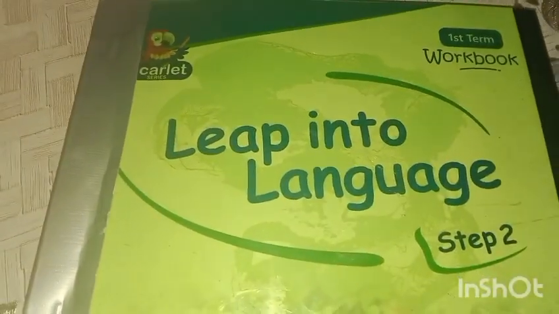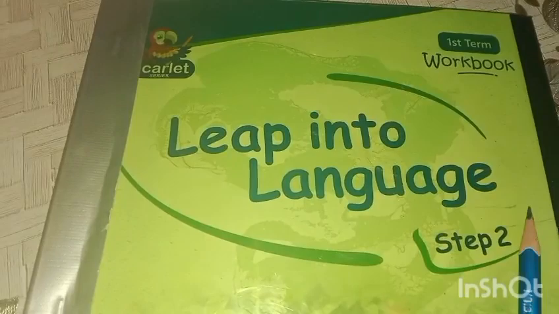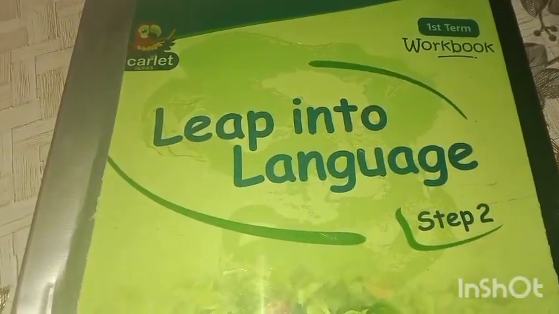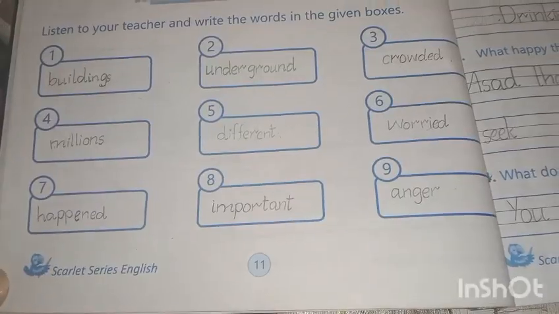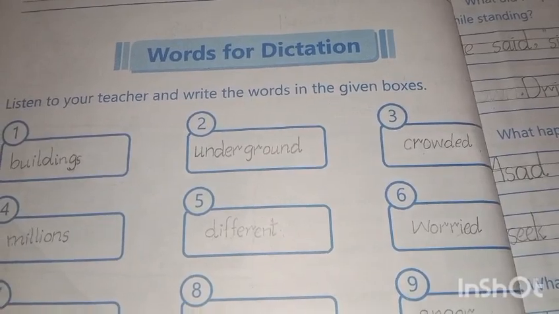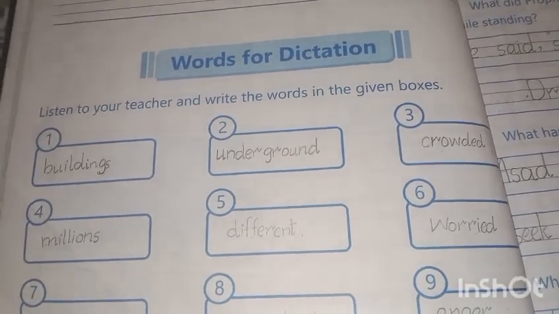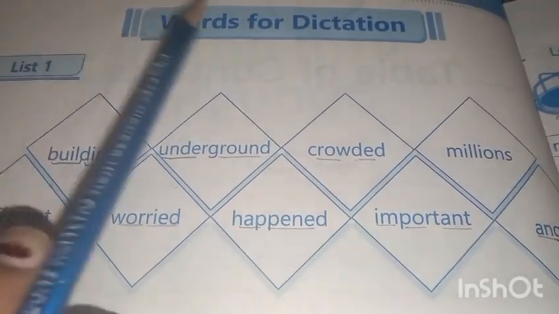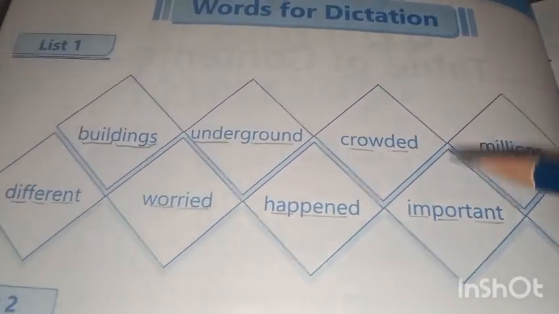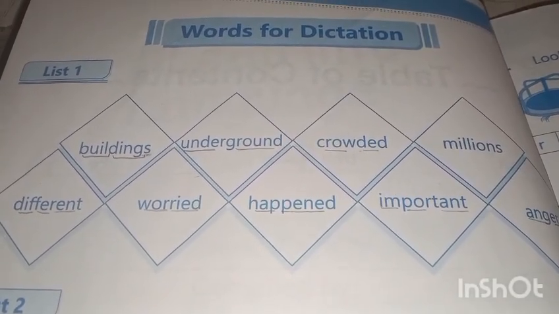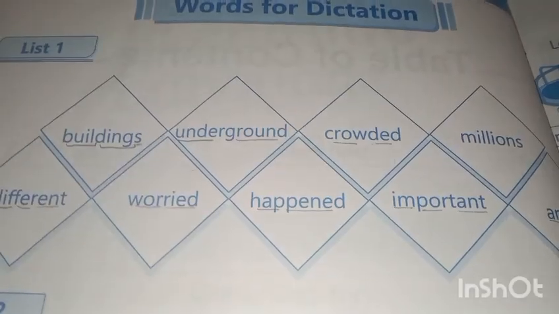Along with this lesson, we also read workbook Leap into Language, page number 11. In page number 11, words for dictations. Students, open your page number 11. List 1, words for dictations. You write these words in the boxes given on page number 11. So our first word is